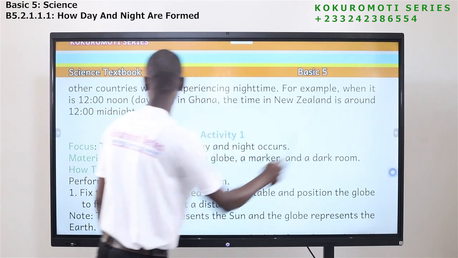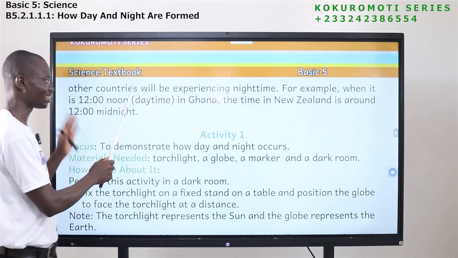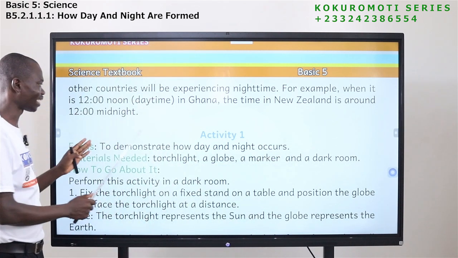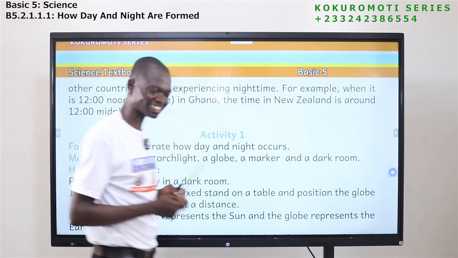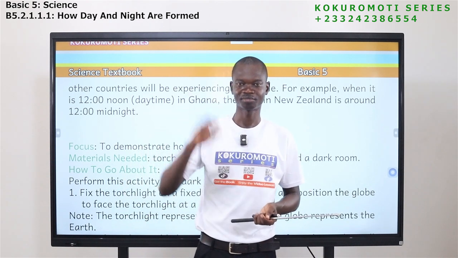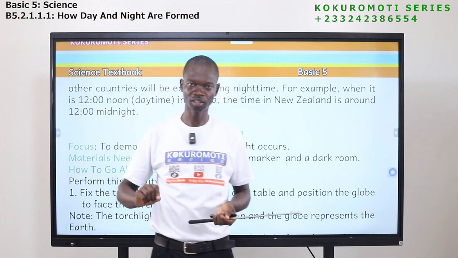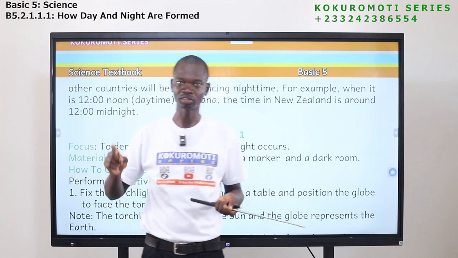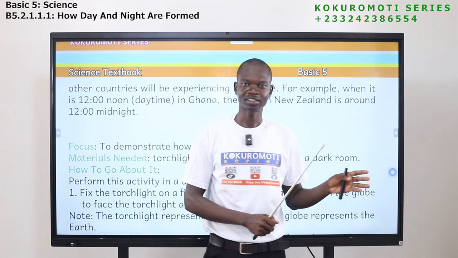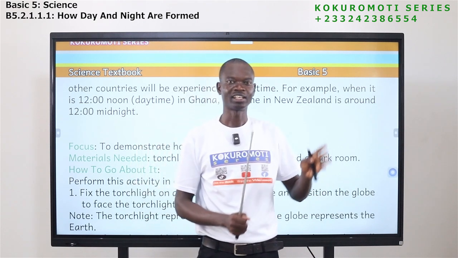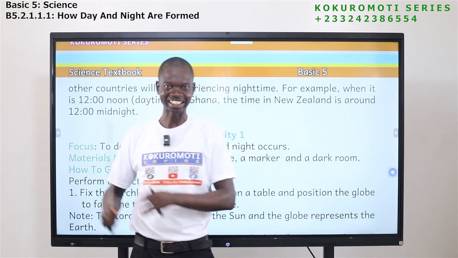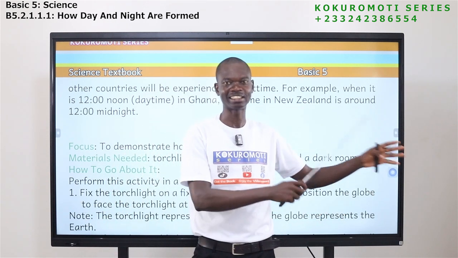For example, when it is 12 o'clock noon, that is daytime in Ghana. The time in New Zealand is around 12 o'clock midnight. So the rotation has caused this. So noon in Ghana, around midnight in New Zealand.